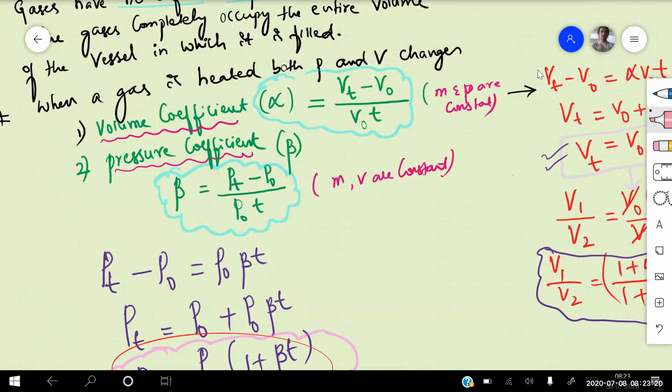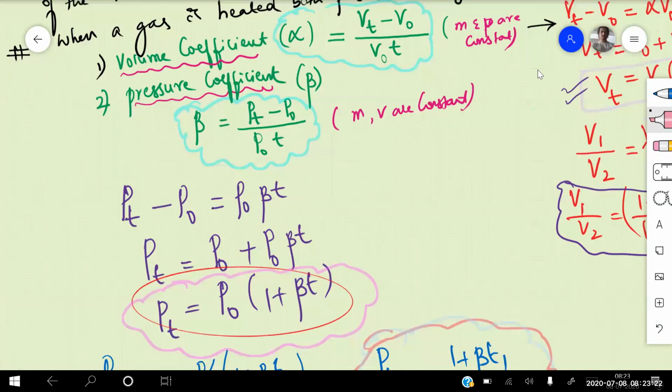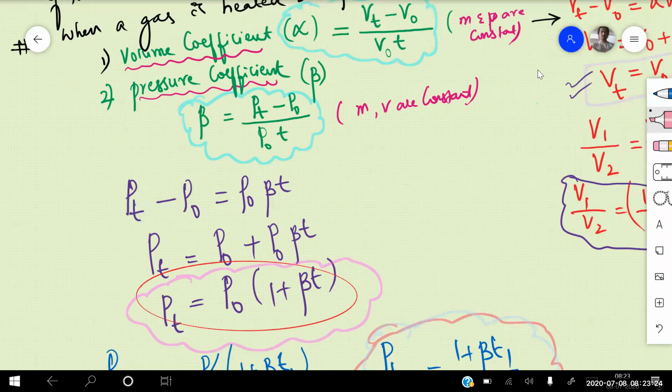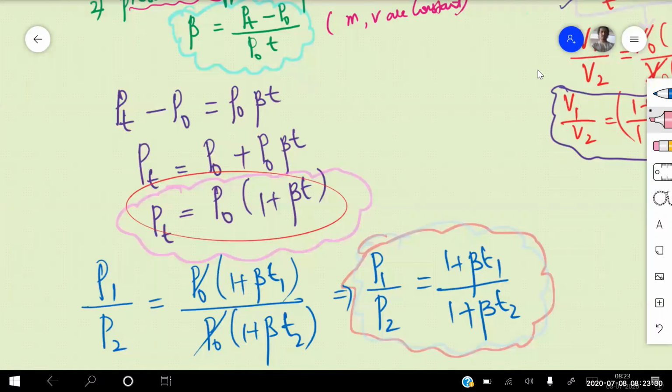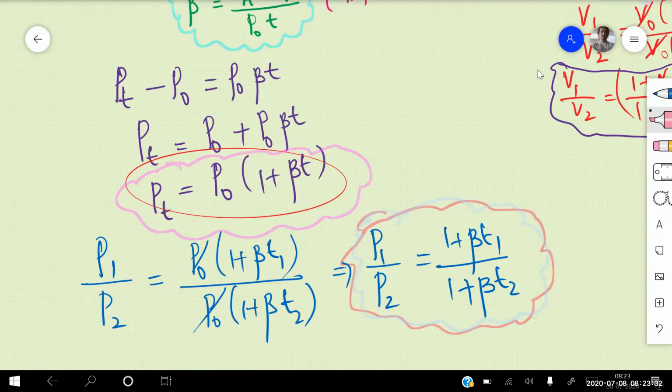Now Pt minus P naught, bringing it out, is P naught beta into T. So Pt is equal to P naught plus P naught into beta into T. Taking P naught common, it is P naught into (1 plus beta into T). Simplifying for two different temperatures T1 and T2, P1 by P2 is equal to P naught into (1 plus beta into T1) divided by P naught into (1 plus beta into T2). P naught gets cancelled, so P1 by P2 is equal to (1 plus beta into T1) divided by (1 plus beta into T2).